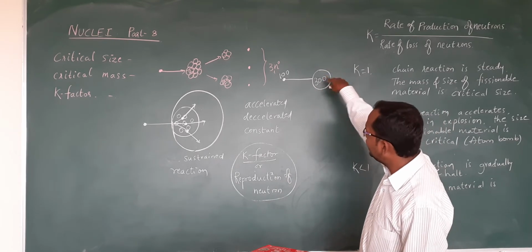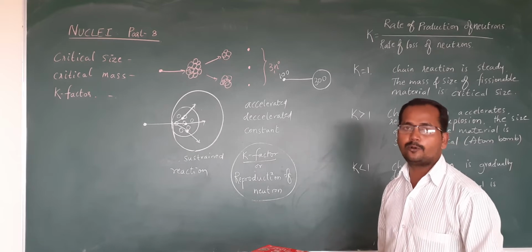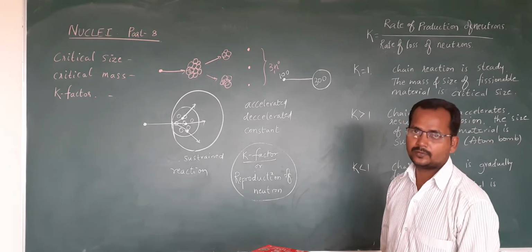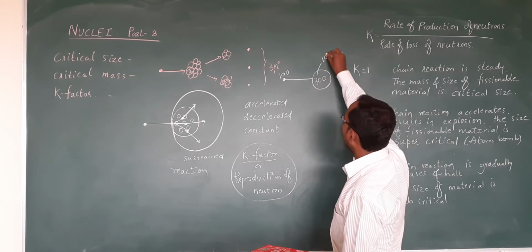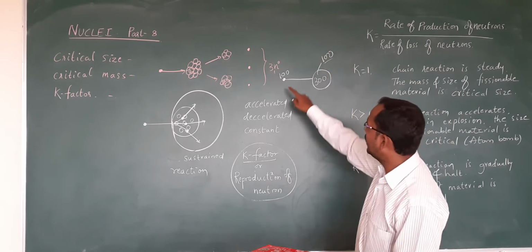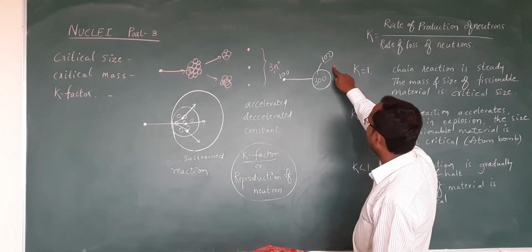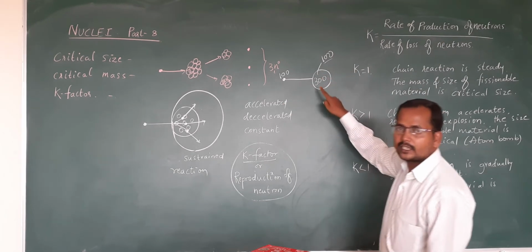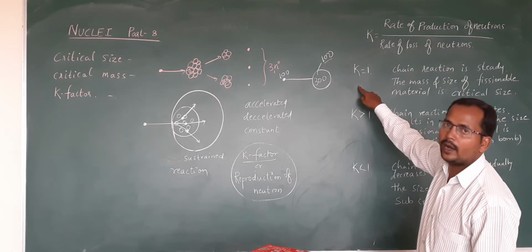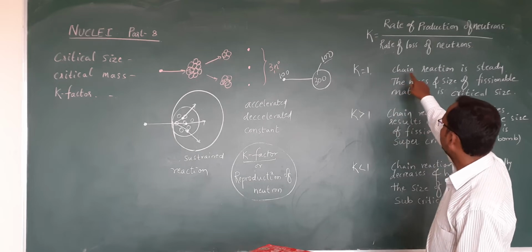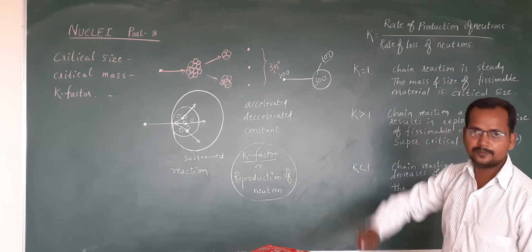And out of these 300 neutrons, suppose 100 neutrons are lost. Then the number of production of neutrons is 100 and the number of loss of neutrons is 100, so what is the K factor? K factor is 1. If the K factor is 1, the chain reaction is steady.